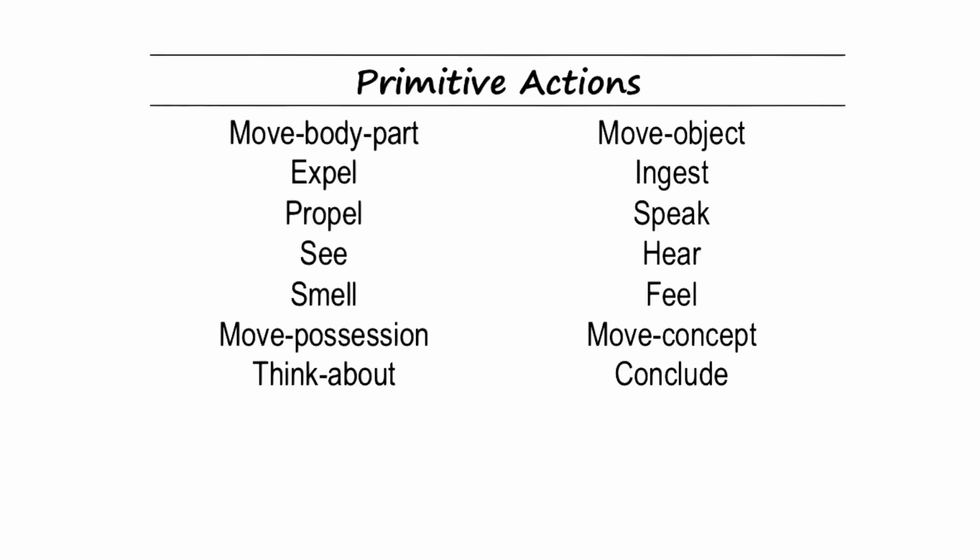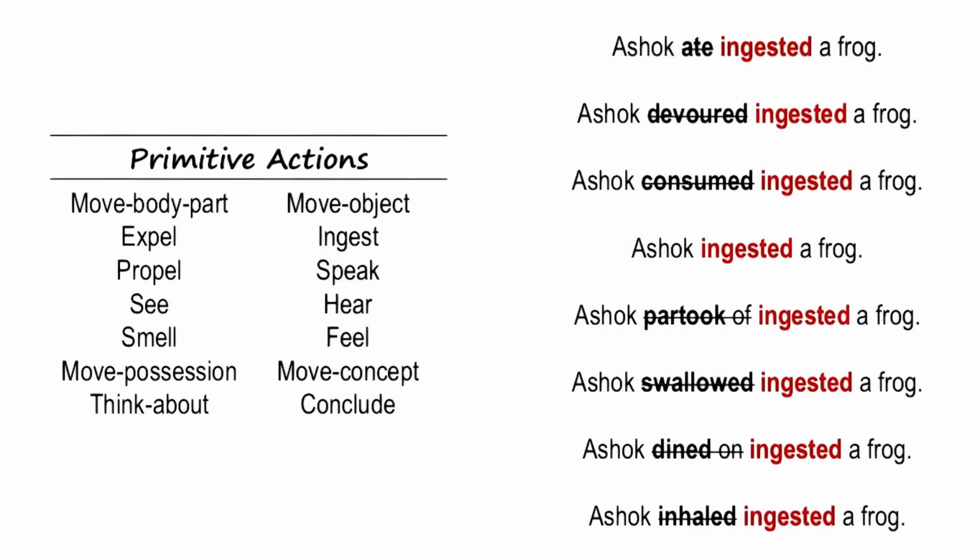I think David's point here is that these primitive actions will be able to capture the meaning of some sentences in a very simple, logical, intuitive sense. And for some other sentences, it might be a little bit more involved. So let us see how these primitive actions may actually help an AI agent make sense of stories. So here is the first thing we can do.